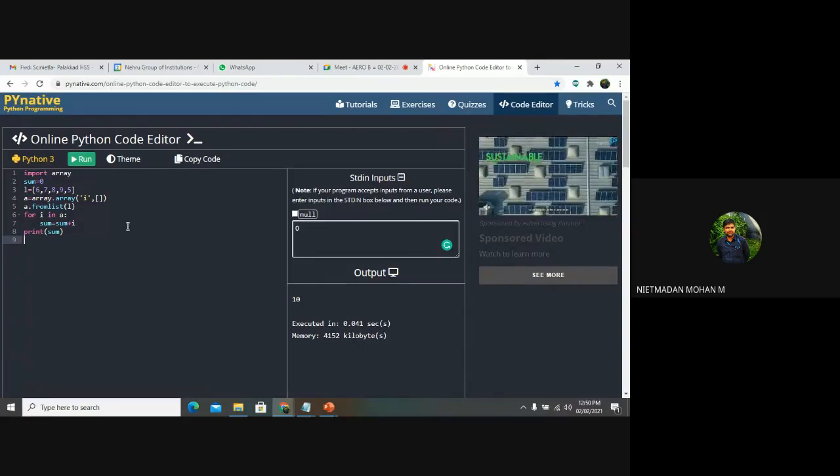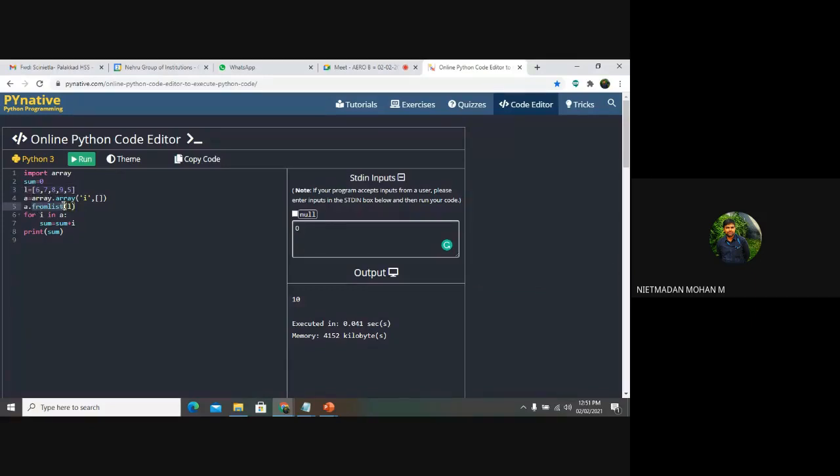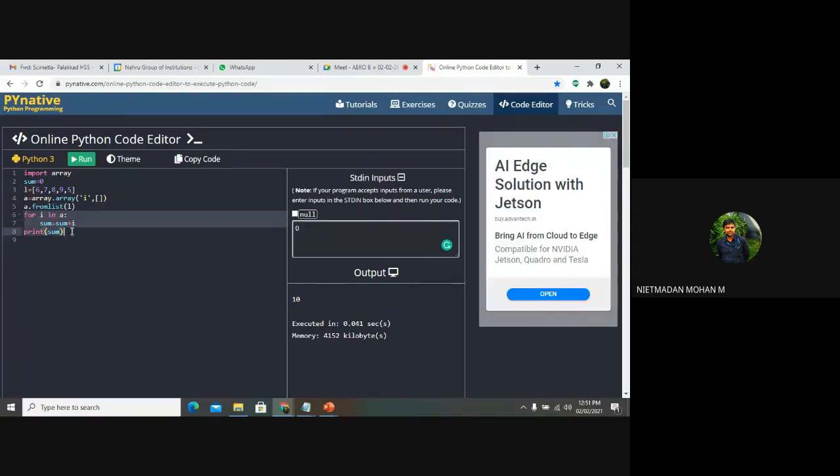Same program, but what I have done is I have not given the list value in the function in the array. I have given the list value outside of an array, and by this form list function, I am calling the list each and individual values, and I am doing the same operation and I am printing the result.